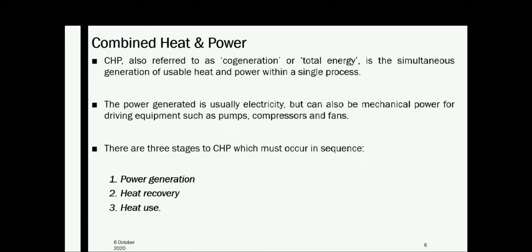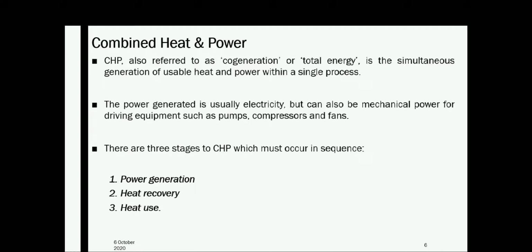So simultaneous production of electricity, heat and cooling can occur. The simultaneous production of electricity, heat energy and cooling is known as trigeneration or polygeneration. So cogeneration and trigeneration are possible in combined heat and power systems.